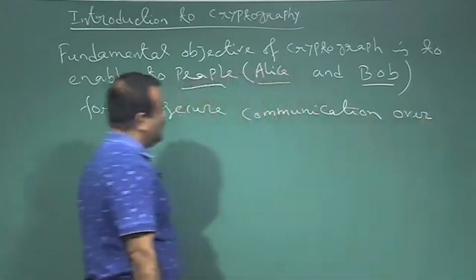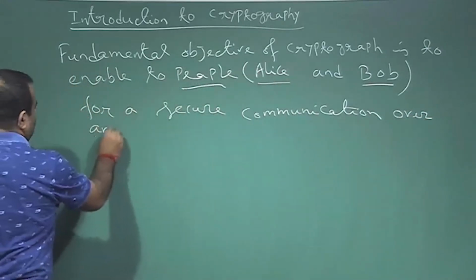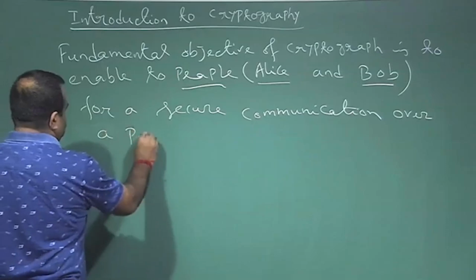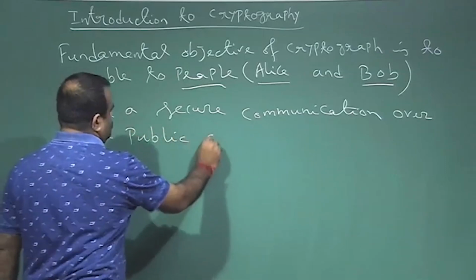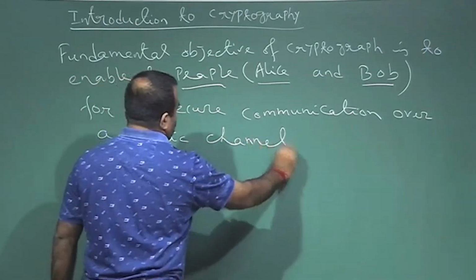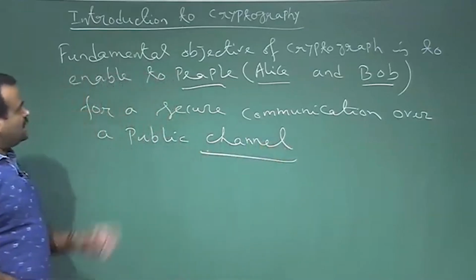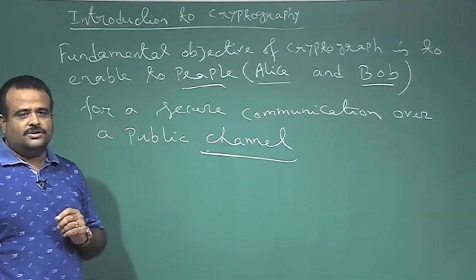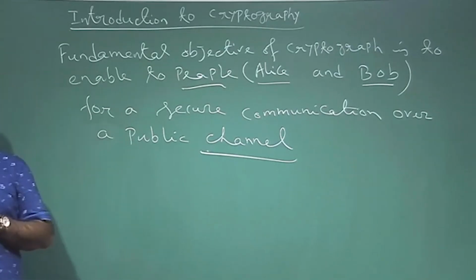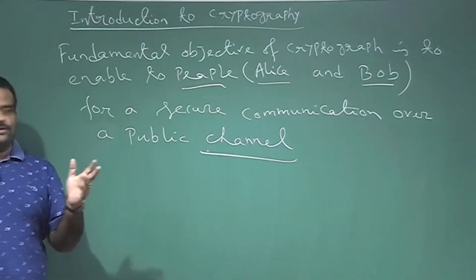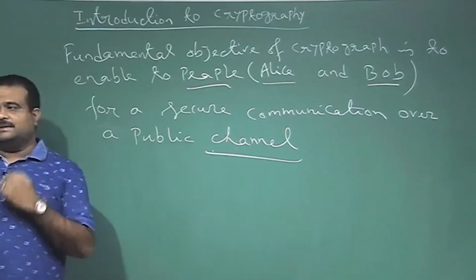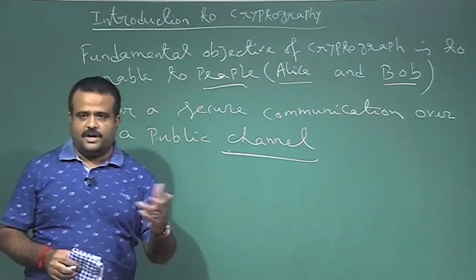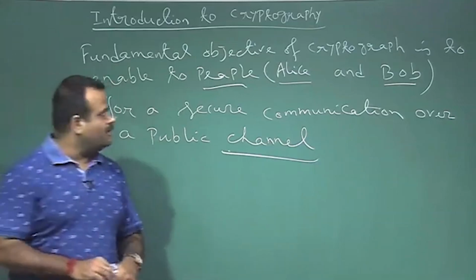Over an insecure channel, over a public channel. This is the area which gives us confidence for secure communication between two parties, Alice and Bob, who are communicating over public channels, say telephone, internet, email, Facebook, WhatsApp.